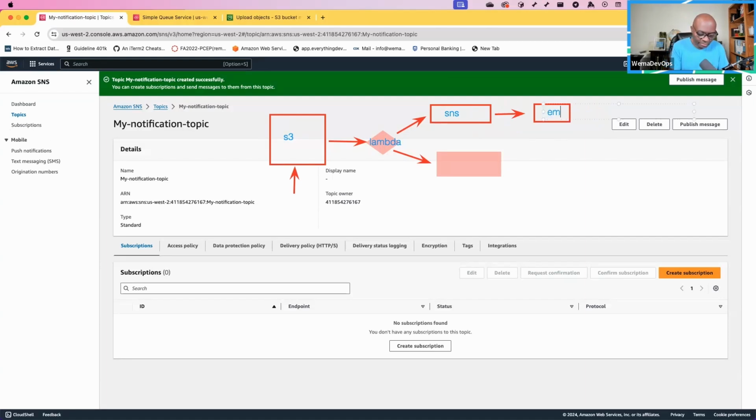Then this is SQS, that is your queue. So once we upload a file to S3, it will trigger a Lambda, and this Lambda will send a message to SNS, which has a subscriber, which is email. We receive an email, but then the Lambda should also send a message to SQS.